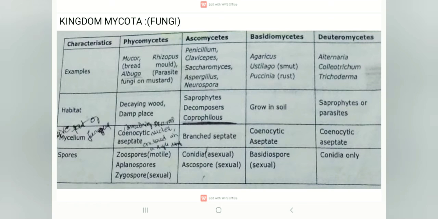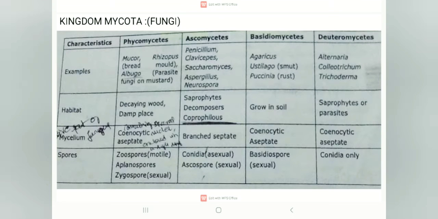Coming to Deuteromycetes, first here is a trick for Basidiomycetes, taking it as a base. When we remember base, like pav, commonly in Maharashtra we know vada pav. Pav is like a base portion, so taking PAU: P, Puccinia; A, Agaricus; U, Ustilago.